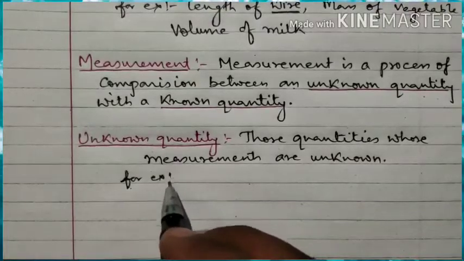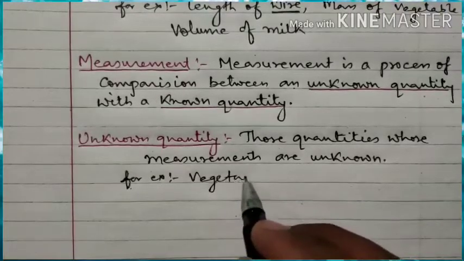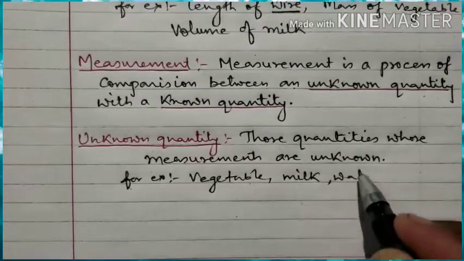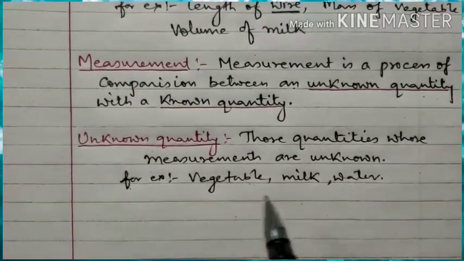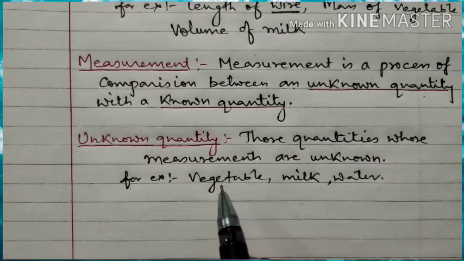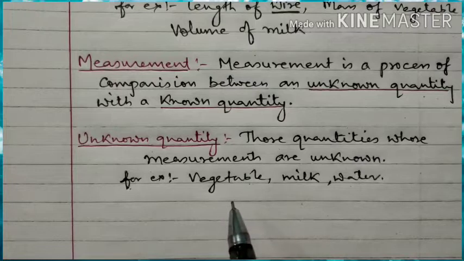For example, vegetable, milk, water, these are the quantities whose measurement we don't know. How do we know the measurement? By comparing with a known quantity.